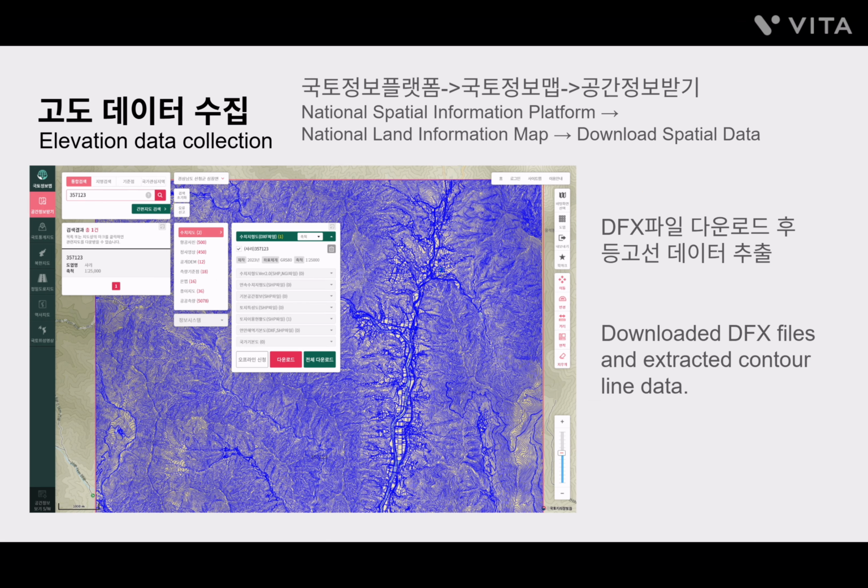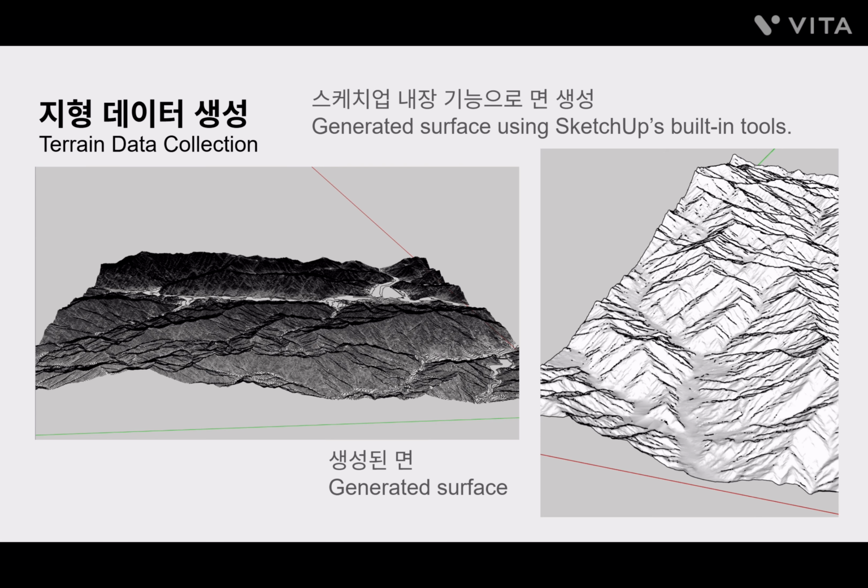For the collection and processing, we obtain elevation data from the National Spatial Data Platform, downloading the DXF files and extracting contour lines. We imported the elevation into SketchUp and used the built-in sandbox tool to generate a terrain mesh, which serves as the base for simulation visualization.